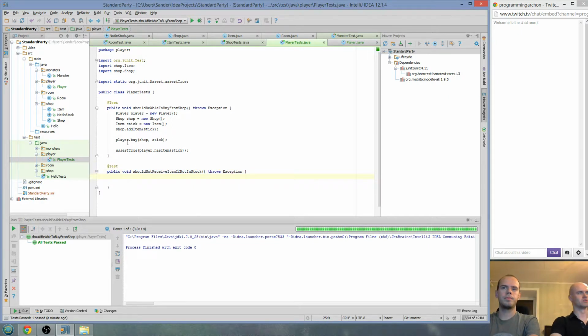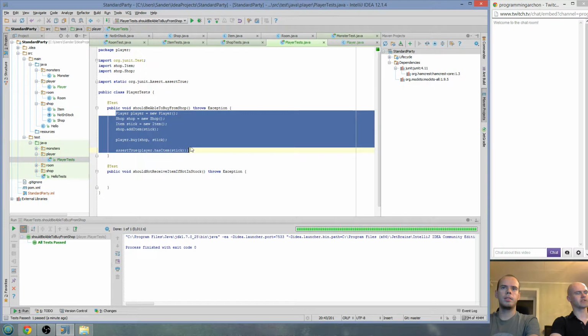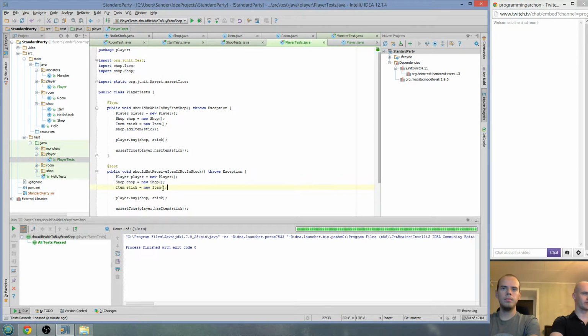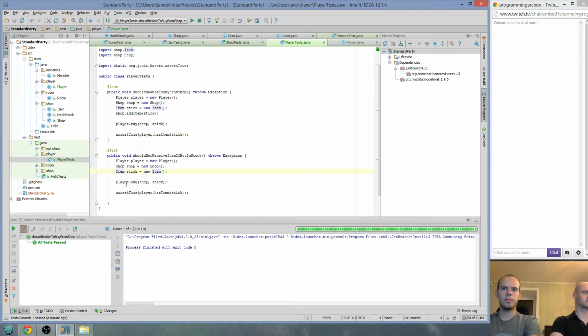Okay, so I'm going to have pretty much the same setup, except I will not add the item to the store. So we have a stick item, and the player will try to buy a stick item from the shop. Now this is actually a place where you might want to consider that you're not going to call out, I want to buy a specific item, but something more general, in the sense that from a shop you'd like to buy some kind of item class.